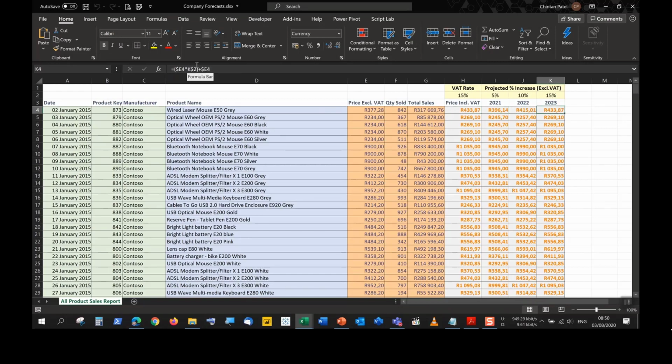And to get the dollar sign at that particular position, you'd have to push the F4 button a couple of times to achieve that. So F4 not once, F4 twice maybe, F4 3 times, or F4 4 times. That would give you your desired dollar sign to appear in that particular location.